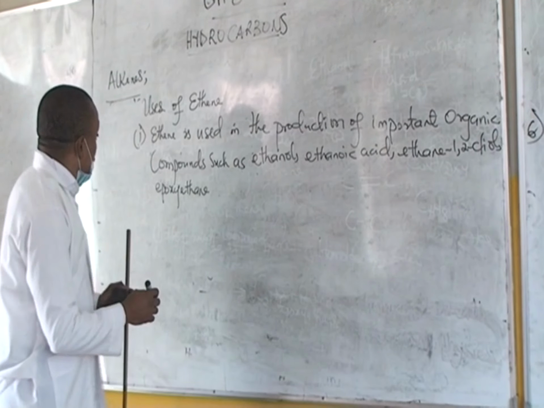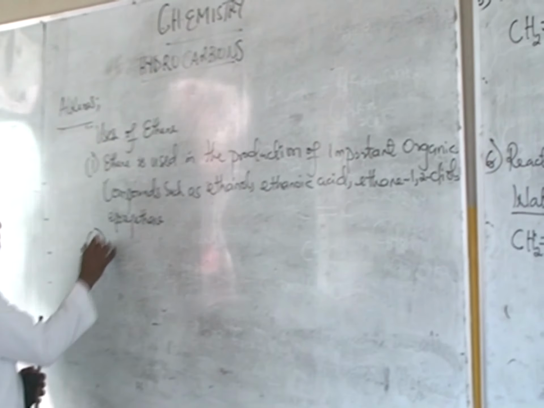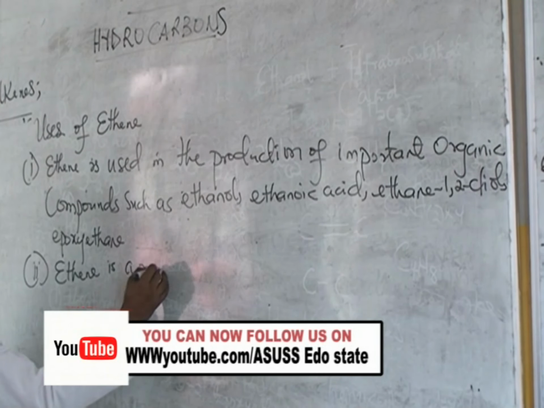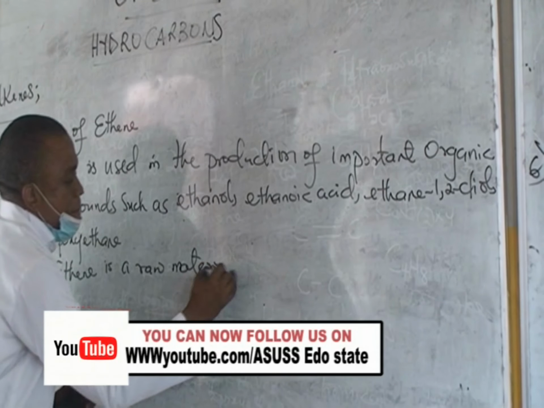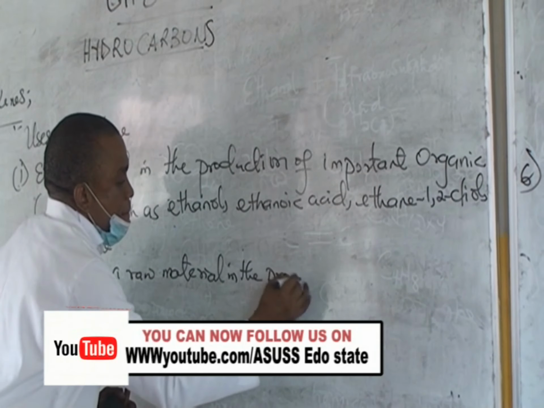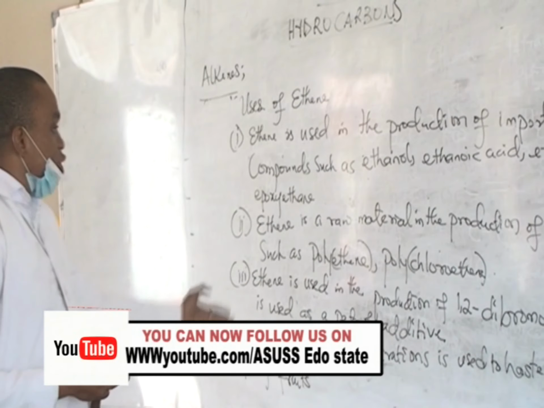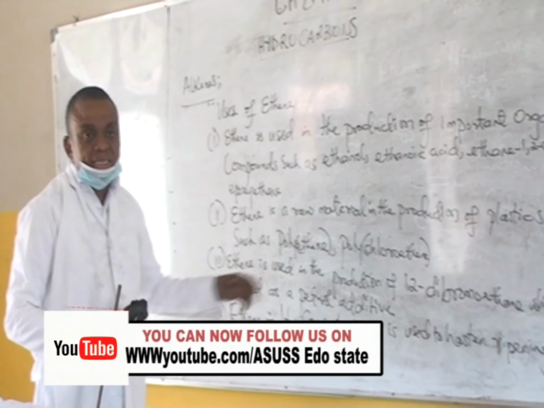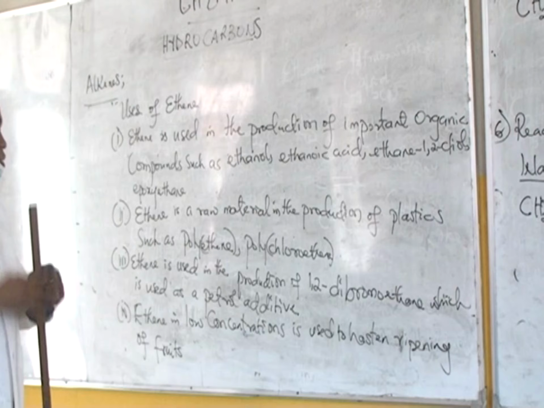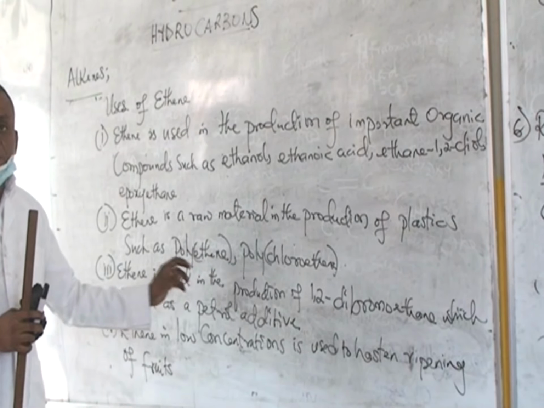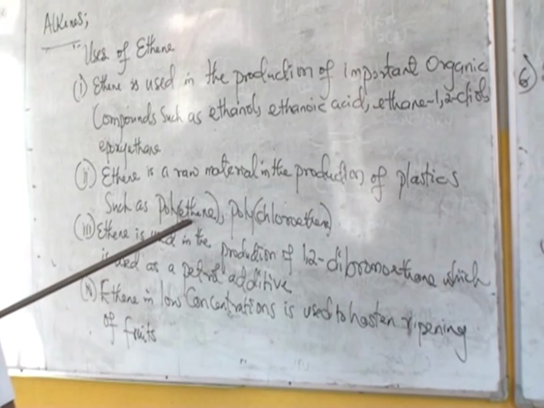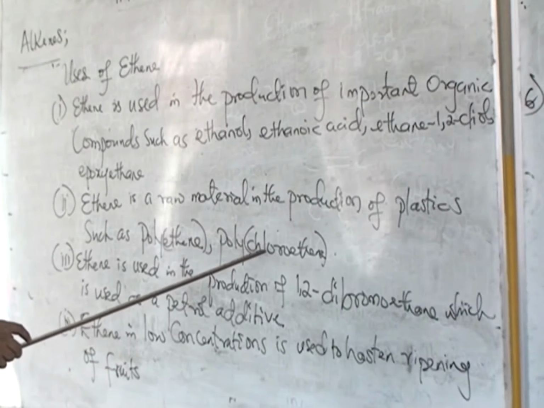Secondly, for the use of ethene, an important use is in the production of plastics. A very common and widely used plastic is the polythene bag, which is rightly called polyethylene. It is produced using ethene as a raw material. Another important plastic is the polychloroethylene. Now take note that another name for polychloroethylene is polyvinyl chloride.